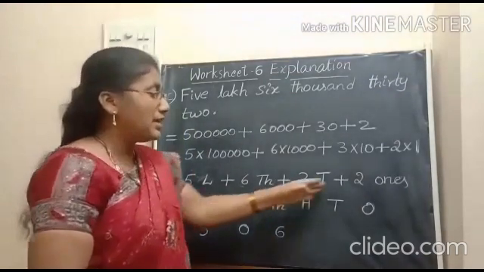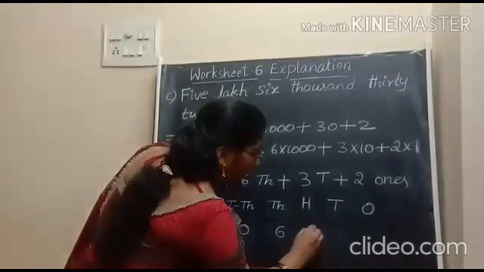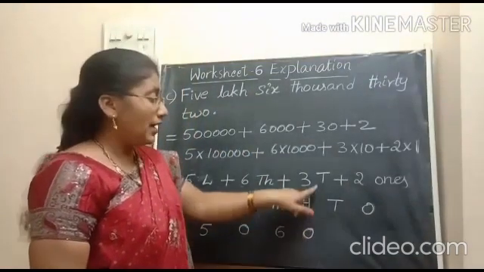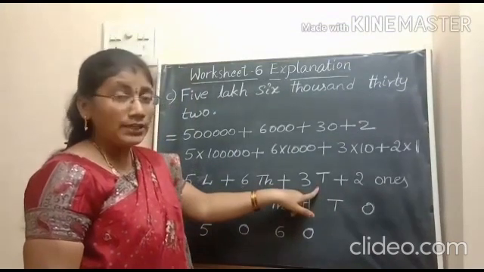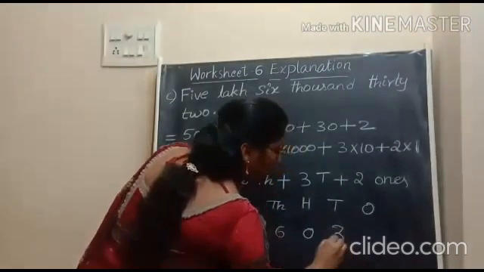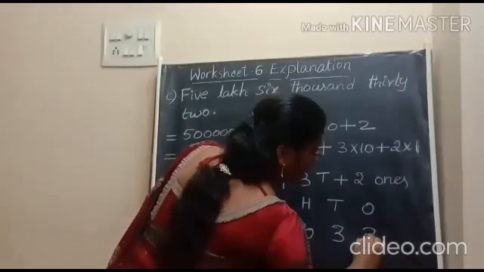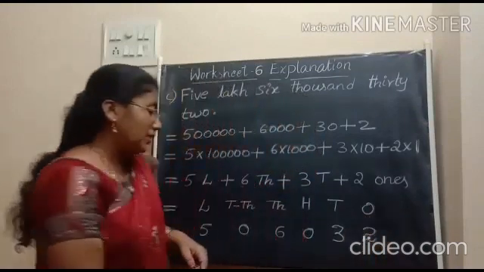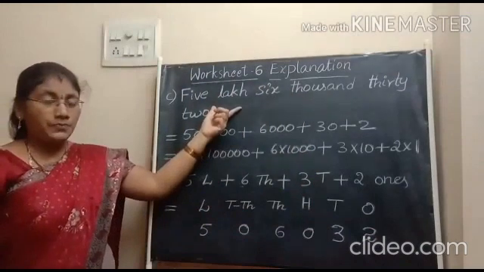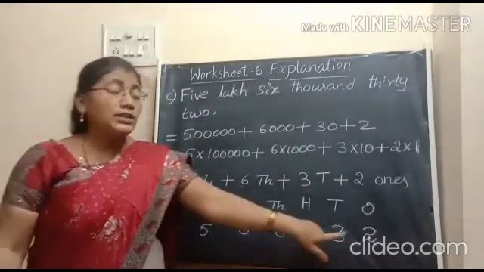Next, is there any hundreds? No. So, again you have to write 0 in the place of hundreds. And here we have tens. How many tens are here? 3 tens. So, write 3 in the place of tens. And 2 ones. We should write 2 at ones place. Now, this is the numeral for the given number name. And we can read this as 5,06,032.